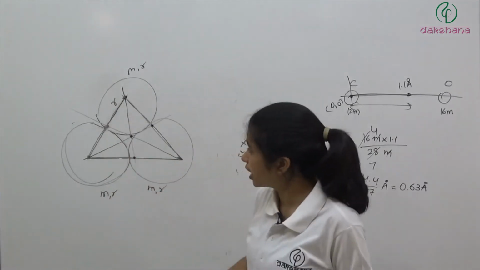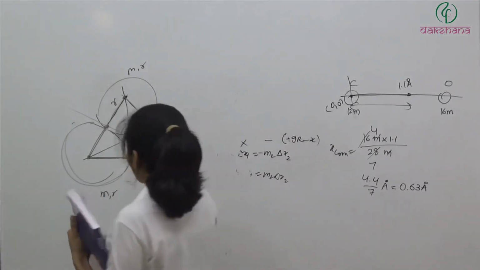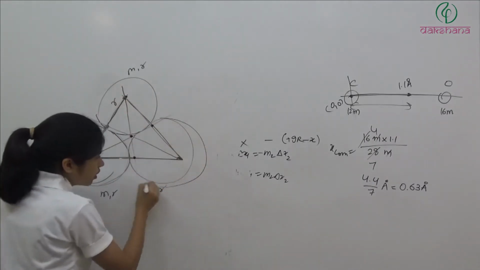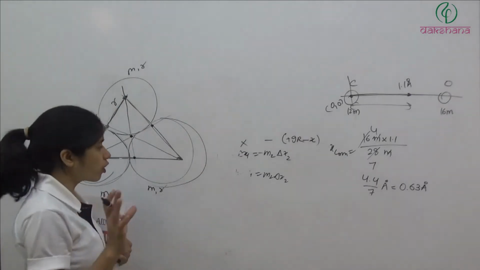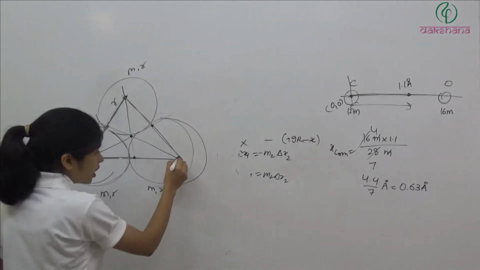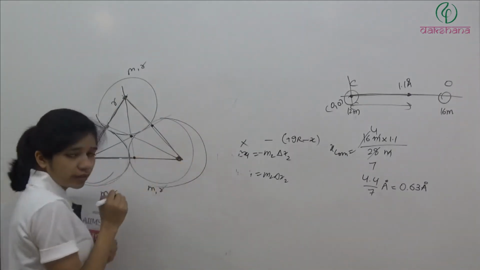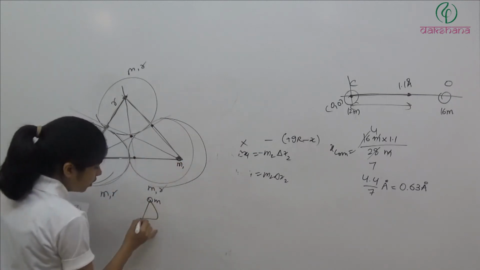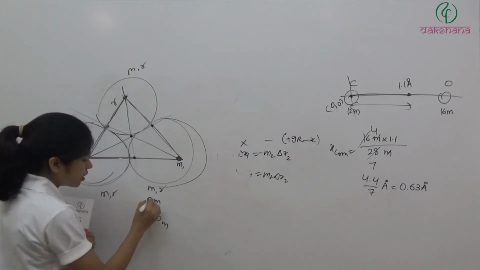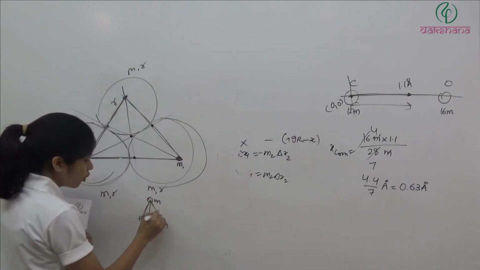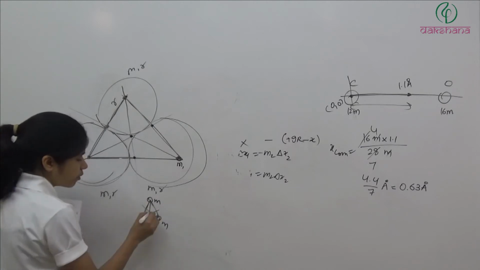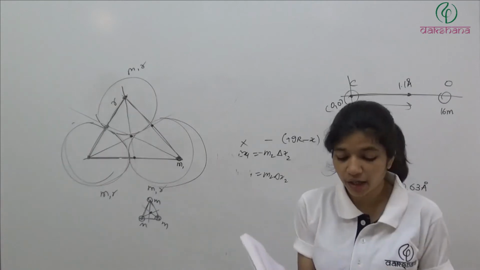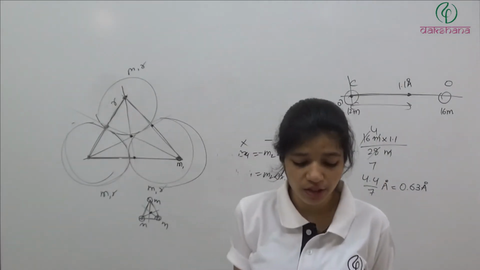And here what we can assume, if this has mass m, this has mass m, this has mass m. So just forget about the complete sphere. We can say that the center of mass for this sphere is this point, its center. So mass m is lying here. So basically what we have, m is here, m is here, m is here. Where the center of mass will lie? At the geometrical center of the system, and it will be the intersection point of medians. Clear? So the center of mass will lie at point of intersection of the medians.